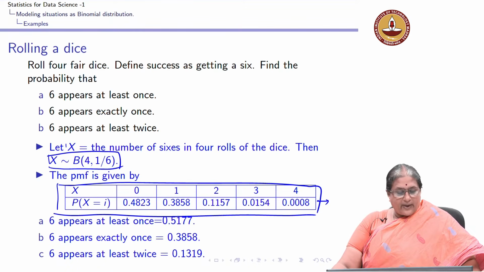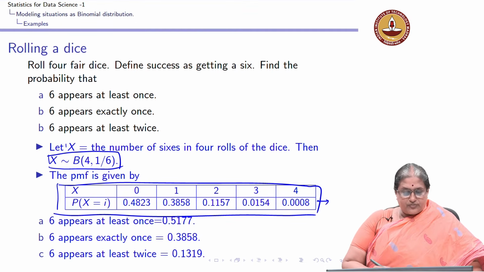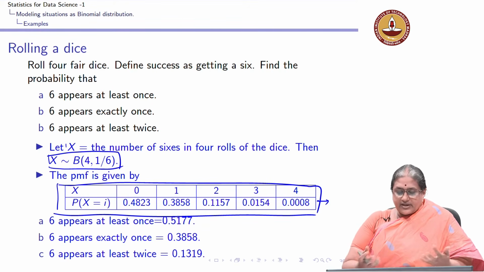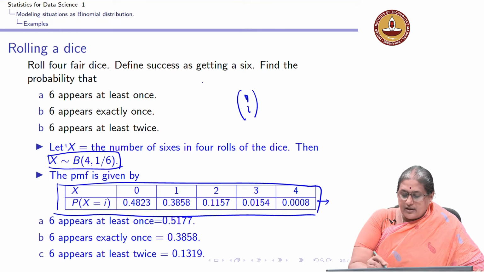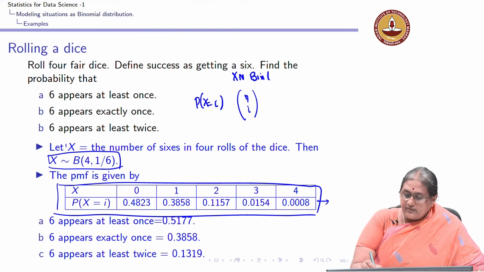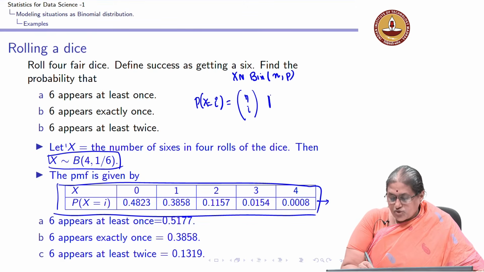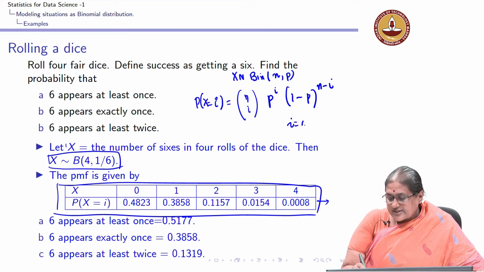So, going back to what we have done here, in our binomial distribution I can get the PMF by looking at n choose I. For x, which is a binomial with parameters n and p, the probability x equal to I is n choose I, p to the I, 1 minus p to the n minus I, where I takes the value 0, 1, 2 up to n.